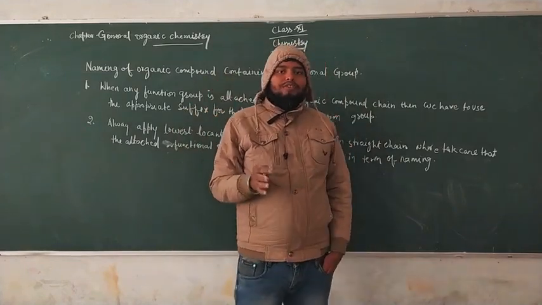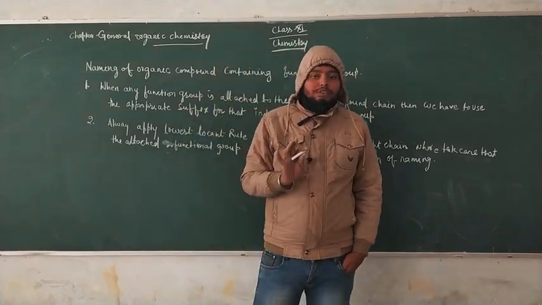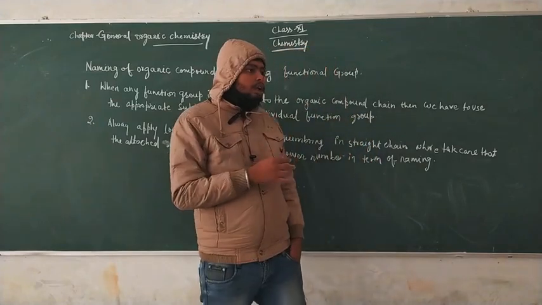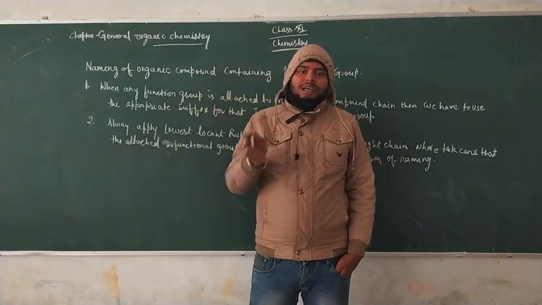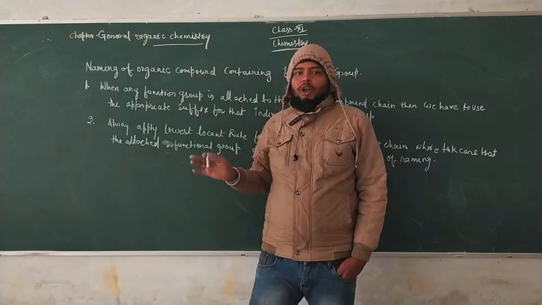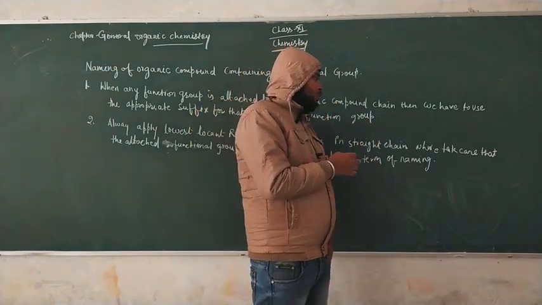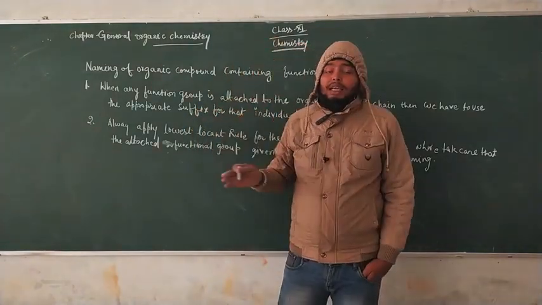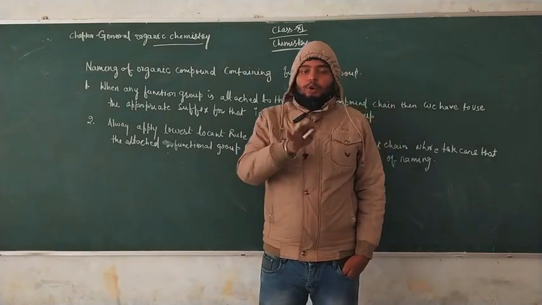The lowest locant rule applies to the numbering of the parent chain. When a functional group is attached to the parent chain, you always have to apply it and take care that the functional group gets the lower number.